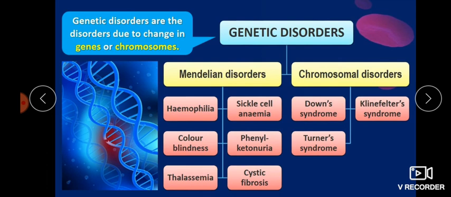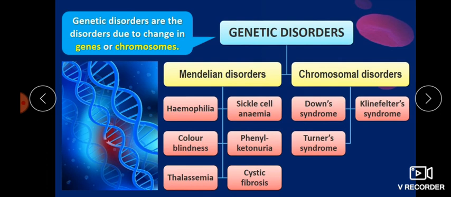So the genetic disorder can be of two types. If any change or modification takes place in a particular gene, we will call it a Mendelian disorder. And if the disorder happens in an entire chromosome, then we will call it chromosomal disorders. Clear?